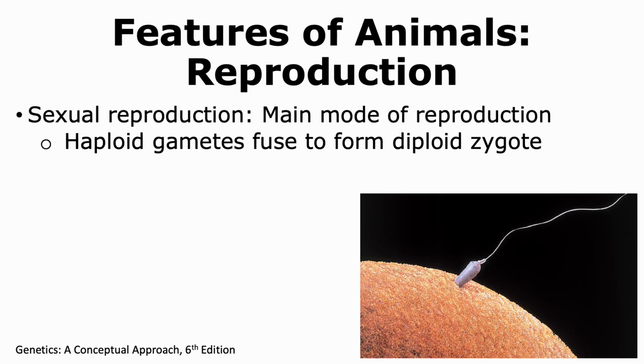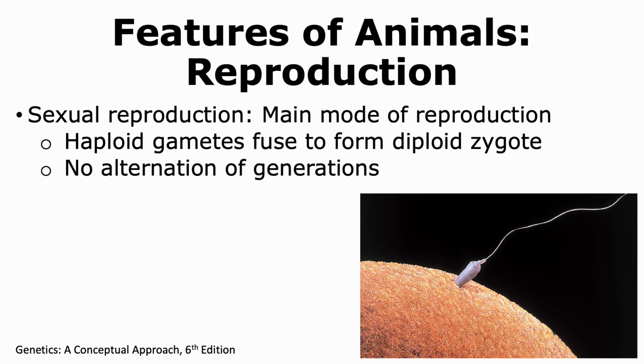Let us look at some common features of animals, and the first one we're going to look at is reproduction. All animals show sexual reproduction as the main mode of reproduction, and in this case, haploid gametes fuse to form a diploid zygote. Animals do not show alternation of generations, which is observed in plants where there is a diploid sporophyte stage and a haploid gametophyte stage. In the case of animals, the diploid organism directly is able to make haploid gametes that are used for sexual reproduction.